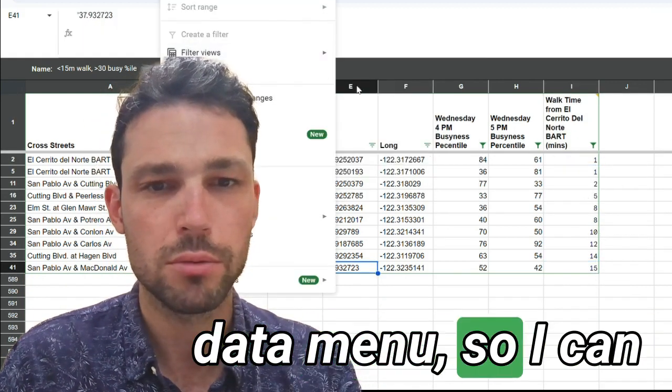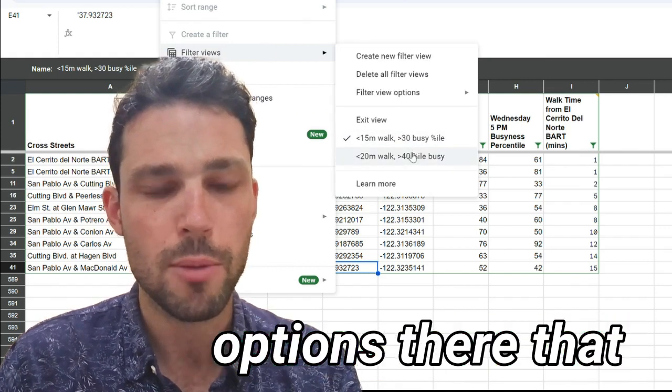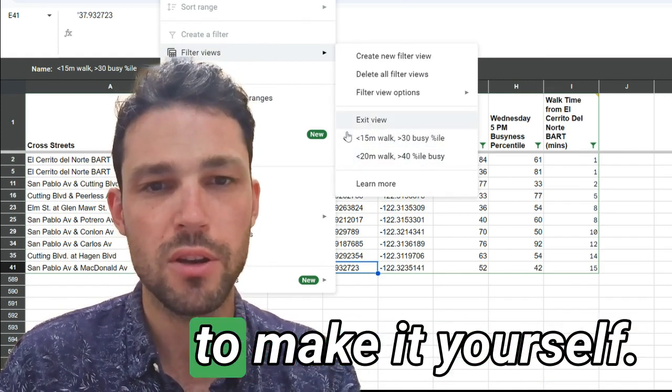So it's under the data menu. So I can select one of these, give you a couple options there that the user can have out of the box, but now you know how to make it yourself.